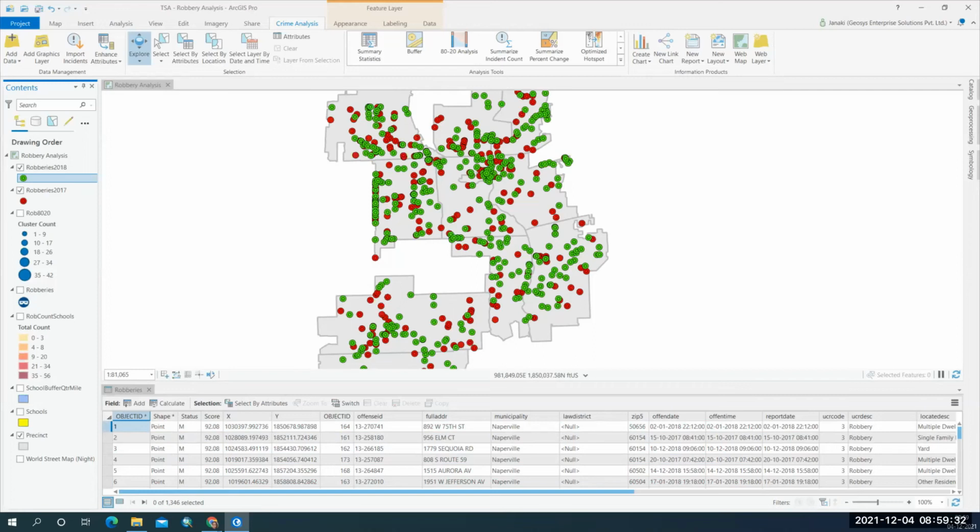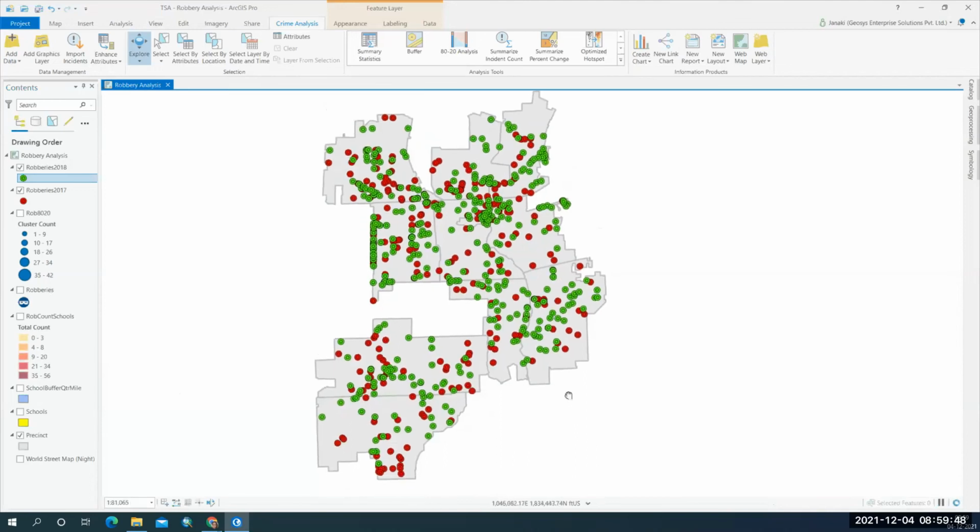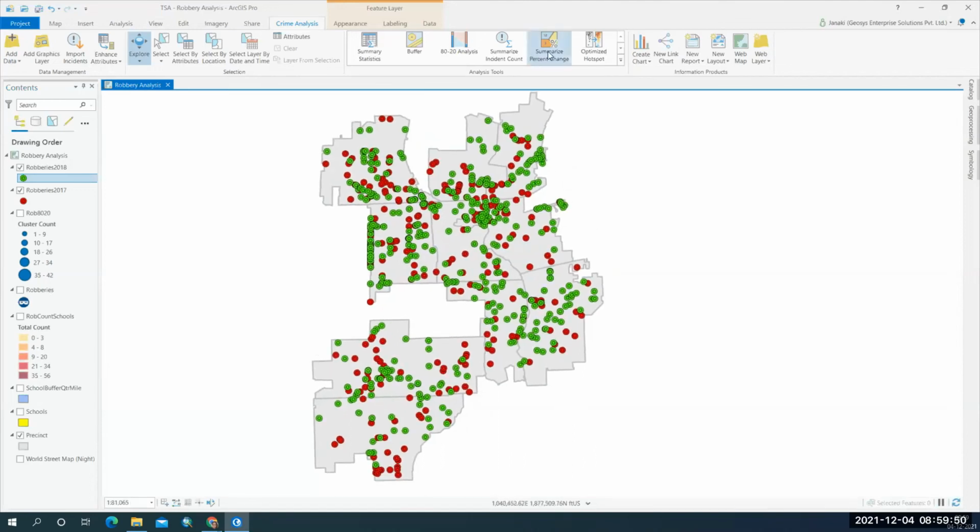Now we can see the percentage change from 2017 to 2018. What is the kind of percentage change that we have in the robberies from 2017 to 2018? We can use this tool. Earlier we used the 80/20 analysis tool, then we used the summarize incident count tool, and now we are going to use the summarize percentage change tool.